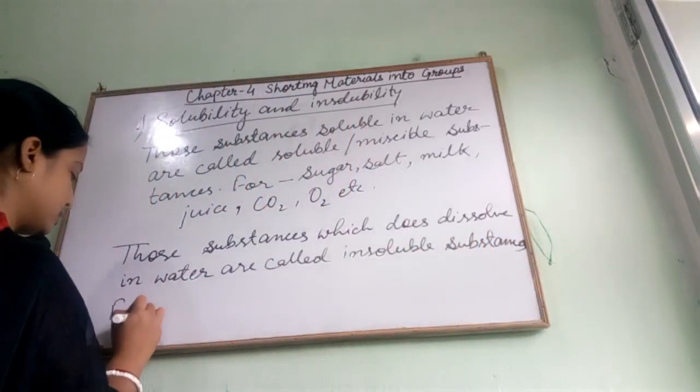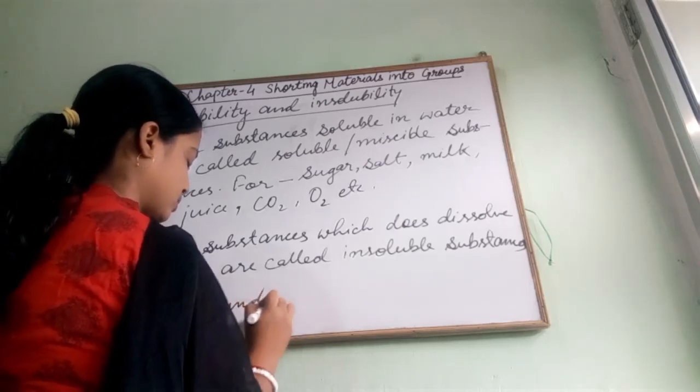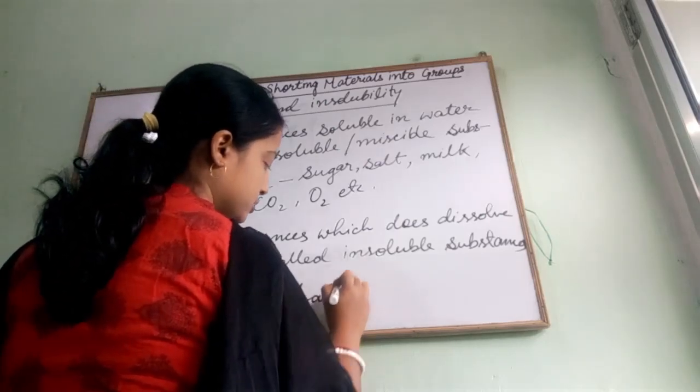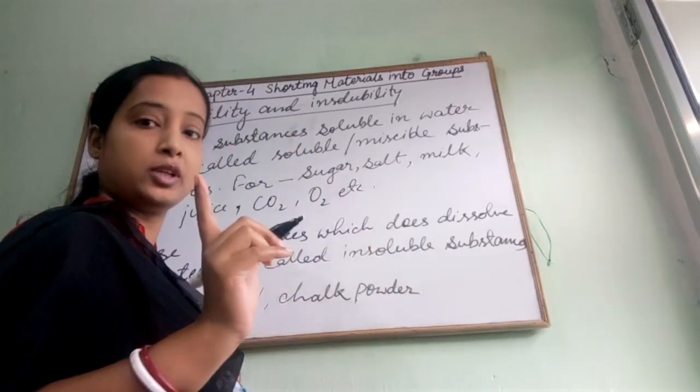For example, sand, chalk powder. These all are insoluble in water.